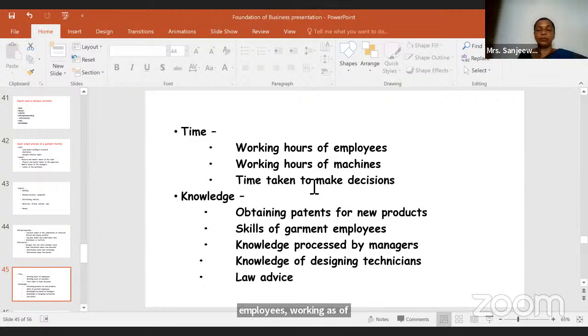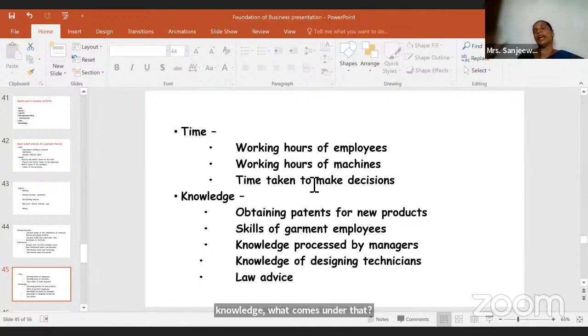Obtaining patents for new products, skills of garment employees, knowledge possessed by managers, knowledge of designing technicians, right? So legal advisors' knowledge as well. So understood, when you're writing the input-output process, don't write just land, labor, capital, entrepreneurship, time, knowledge. Under that, you need to write what comes under time, what comes under knowledge, what comes under land. According to the example, you have to write.